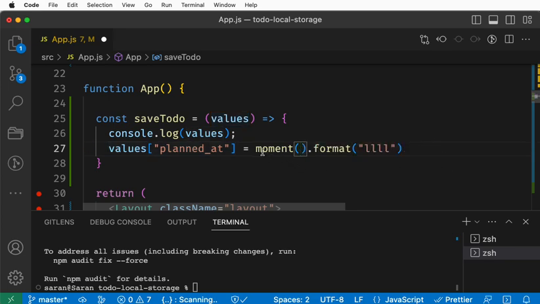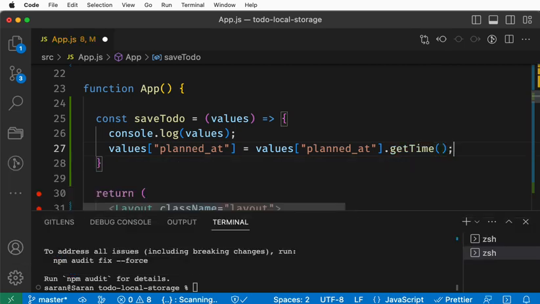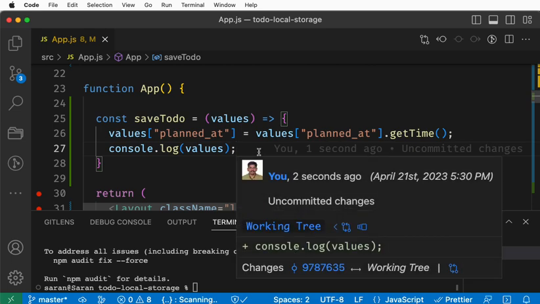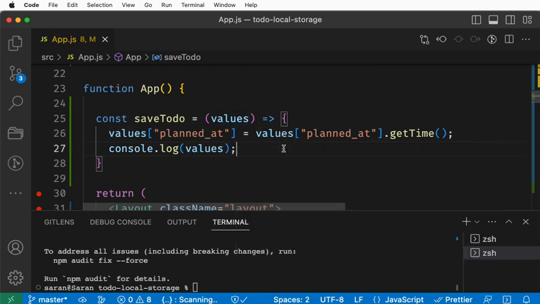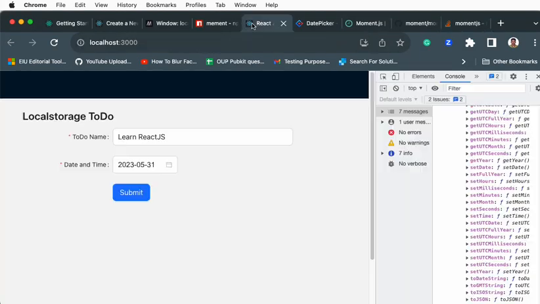What we can do here, let's go ahead and get dot getTime. This will give the value in millisecond. It's better to save in a millisecond format so that we can do sorting and all in the later course. I'll tell you why I am doing this. Now go ahead, see the same one and click now.